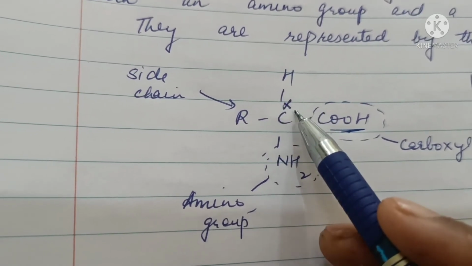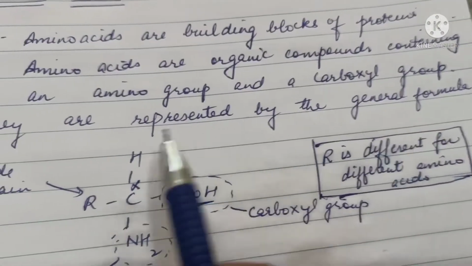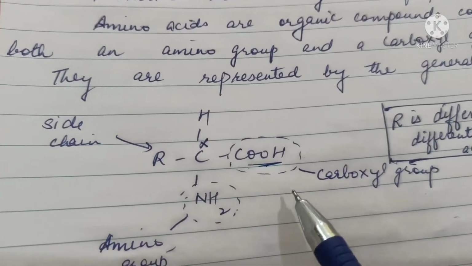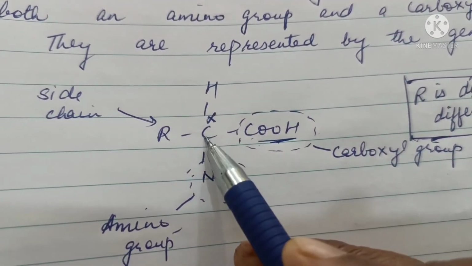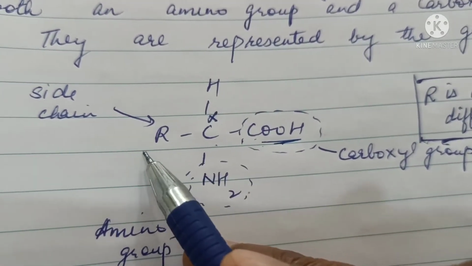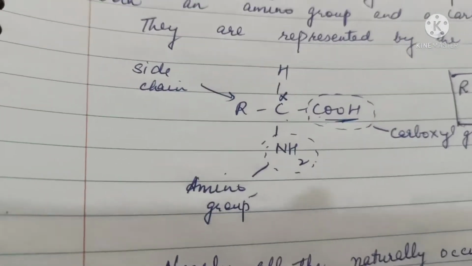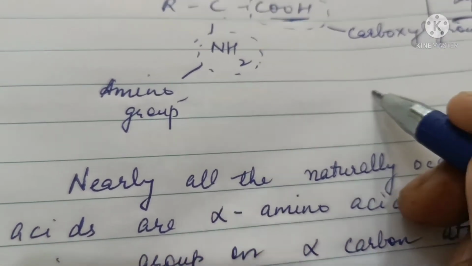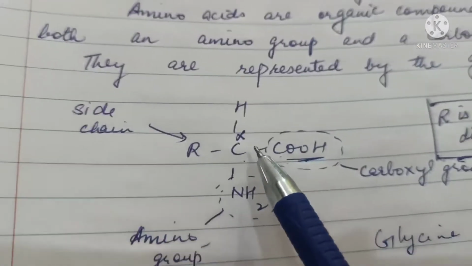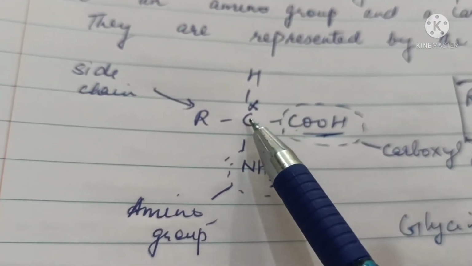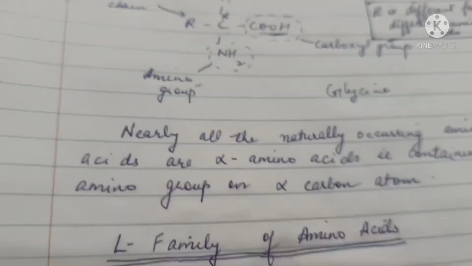This is the alpha carbon atom and the amino group is attached here. The general structure or general formula of an amino acid will be a carboxyl group, then the amino group attached to the next carbon, and two different groups attached here. There are about 20 naturally occurring alpha amino acids, of which only the first one, glycine, contains a non-chiral carbon atom. Otherwise, all naturally occurring amino acids contain at least one carbon atom which is chiral. That is, the four groups attached to it are different.